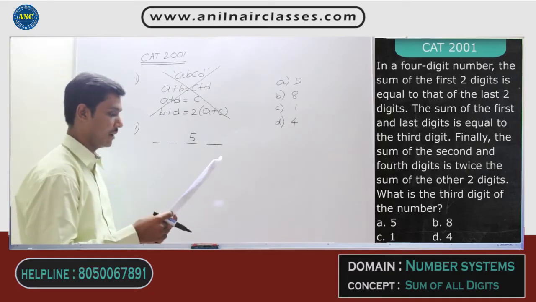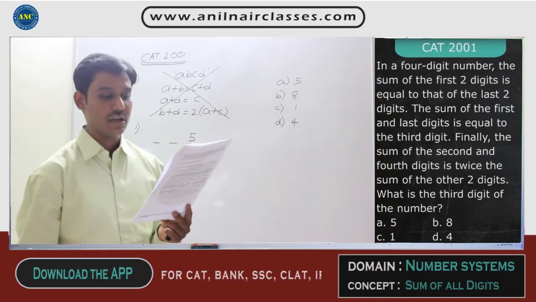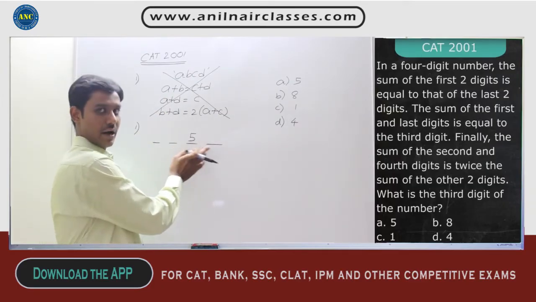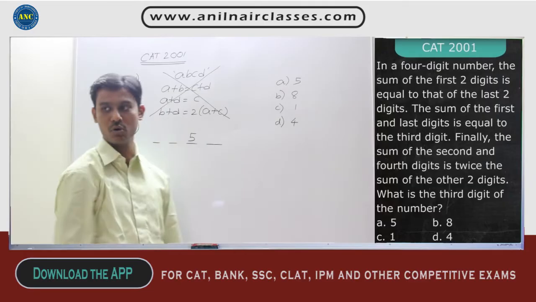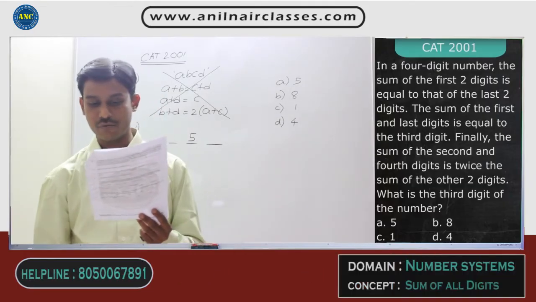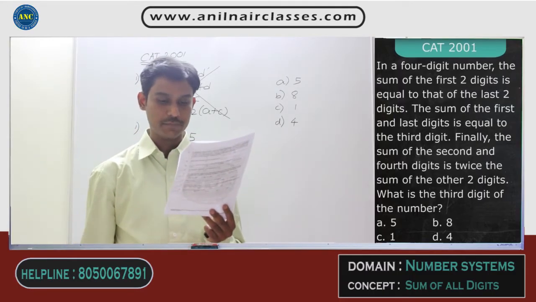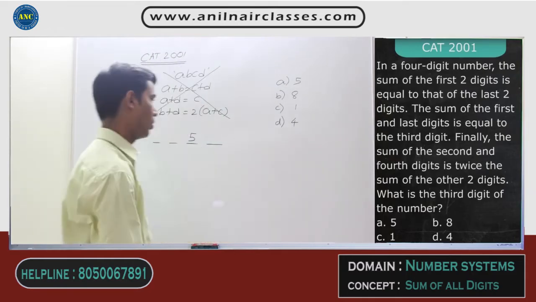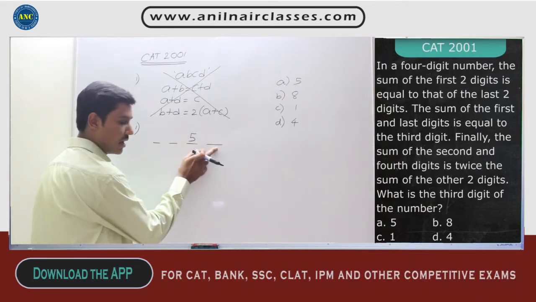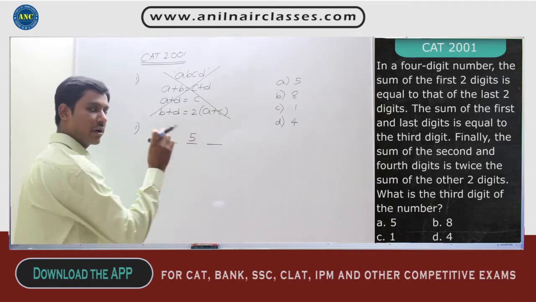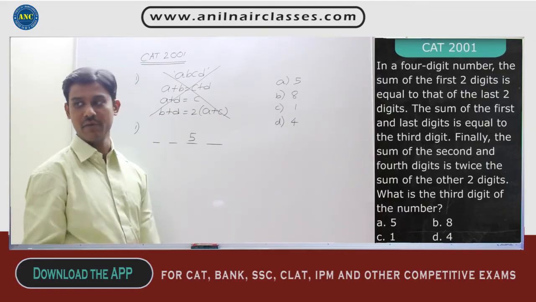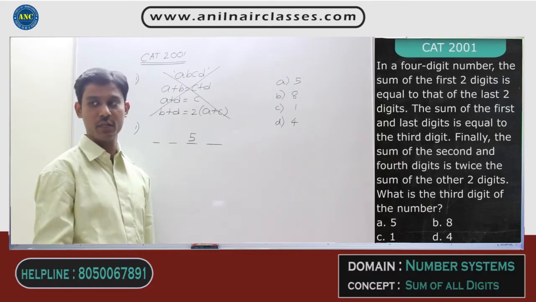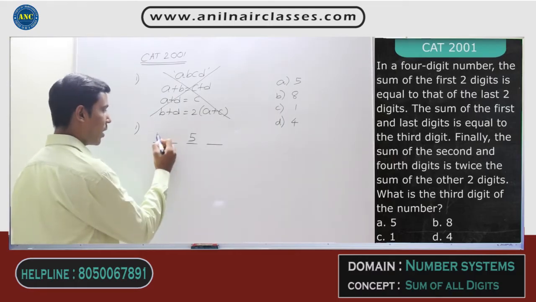Now read the first statement. The sum of first 2 digits is equal to that of the last 2 digits. I don't know the first 2, and I don't know the last 2. I know the last but one, but not the last one. So I cannot validate the first statement as of now. Continue: the sum of first and last digits is equal to the third digit. If I add the first and last digit, I should get the third digit 5. To get the sum as 5, there are multiple ways: 1 plus 4, 2 plus 3, 3 plus 2, 4 plus 1.